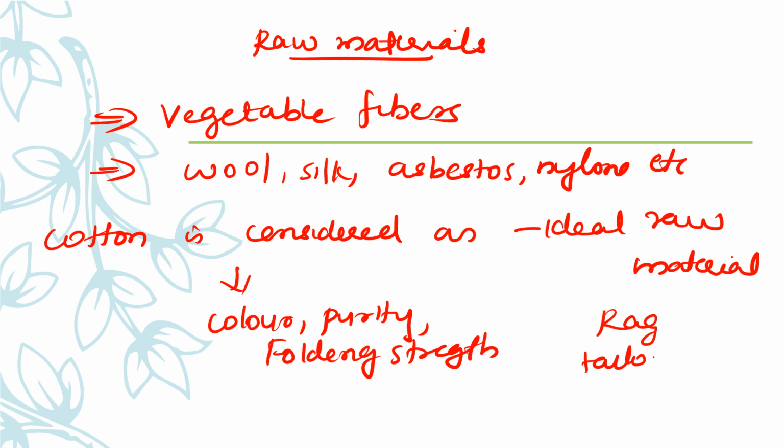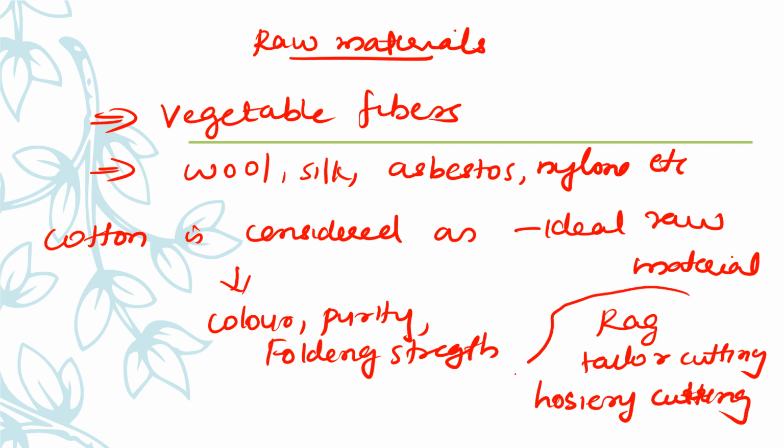We can collect cotton tailor cuttings, then hosiery cuttings. From all these materials we are taking cotton as raw material because cotton is very expensive.